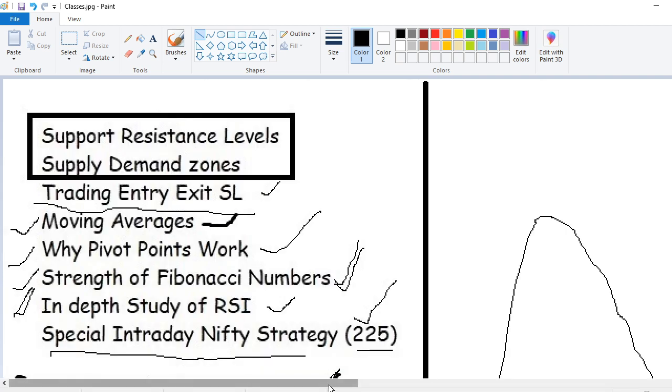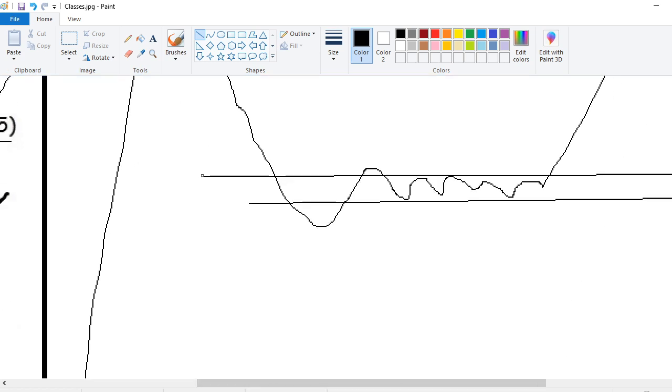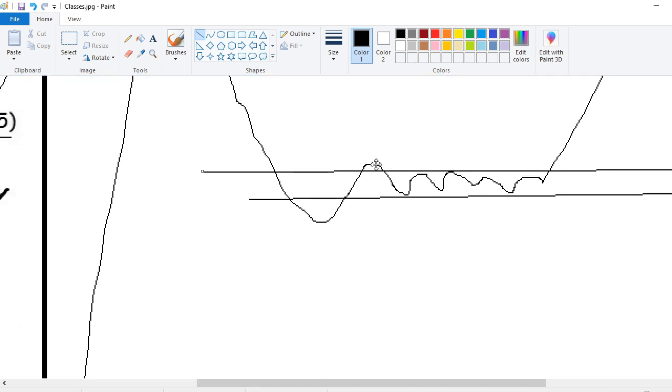Whenever the stock is coming up, it hits the bottom levels and again tries to come up, touching the higher side, coming down, going up, coming down. So it's range bound.